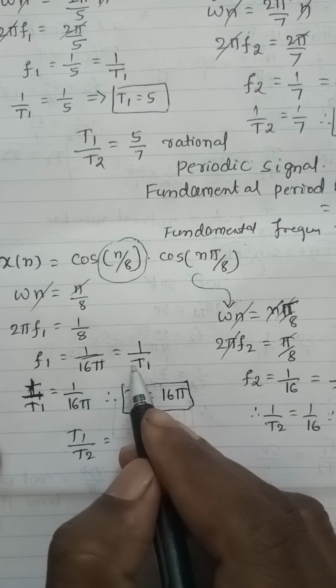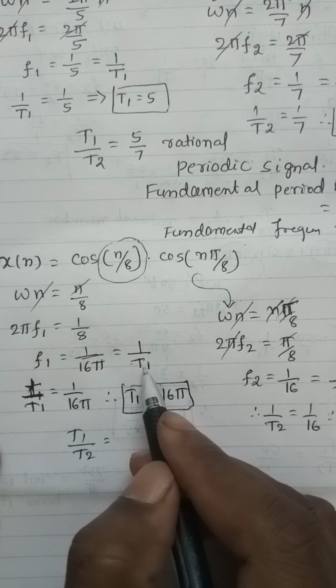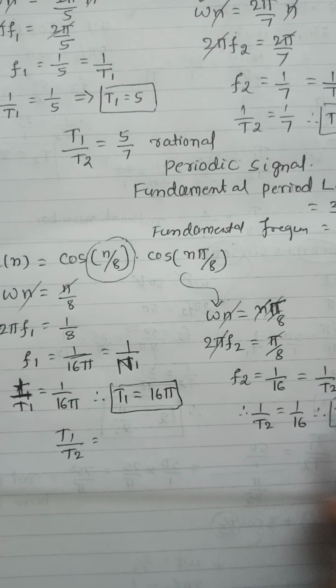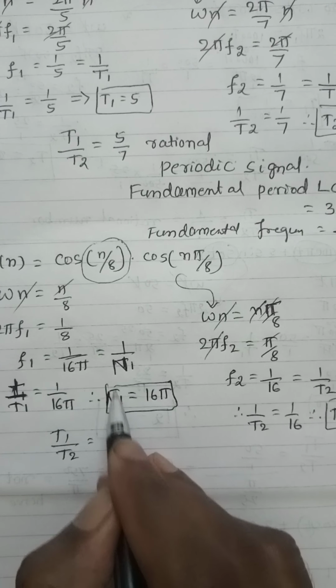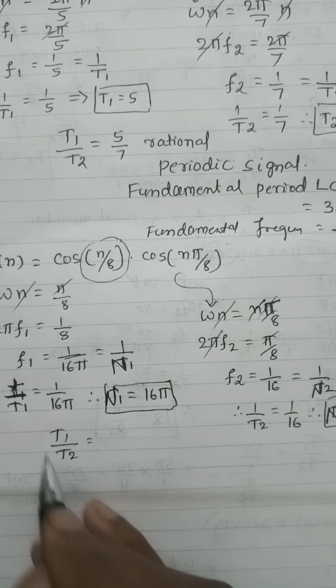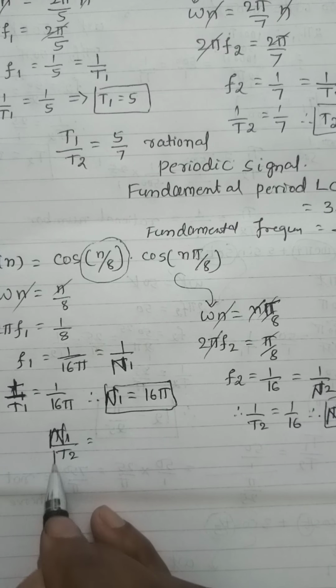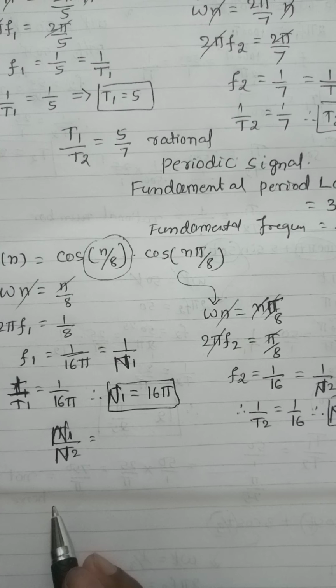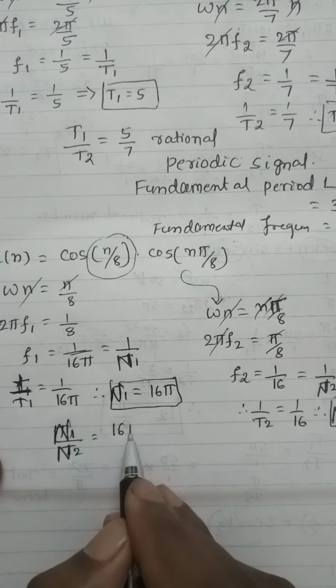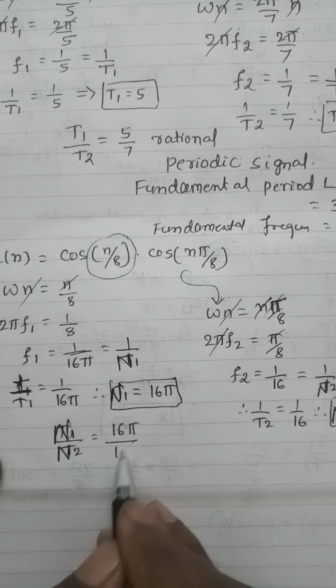Or else you can write capital N1 and capital N2, and take the ratio N1 by N2. So N1 is 16 pi and N2 is 16.